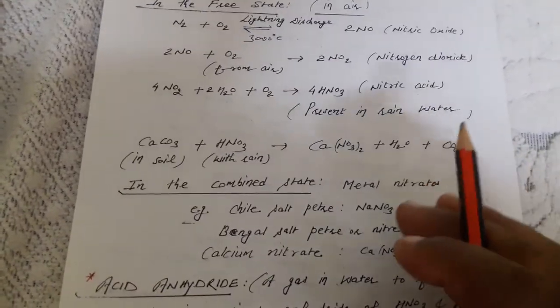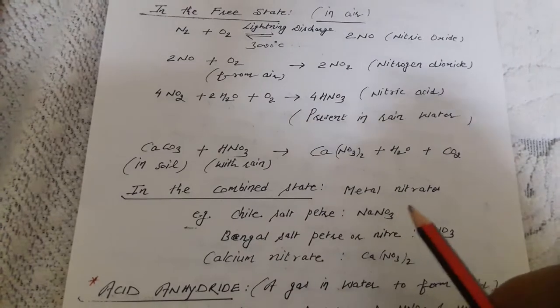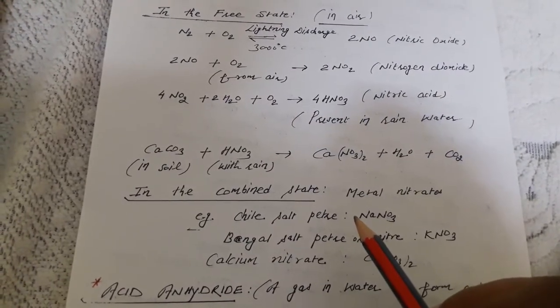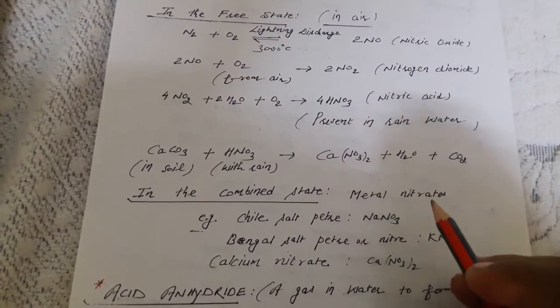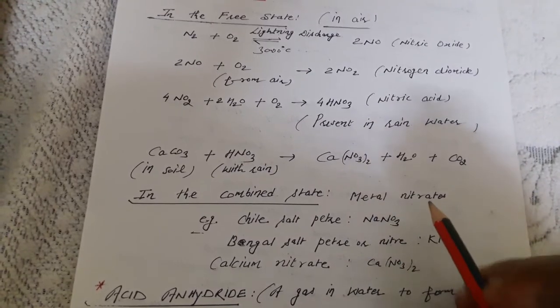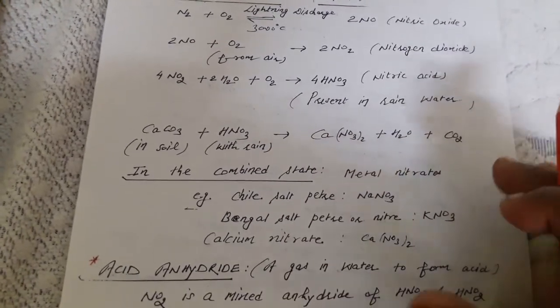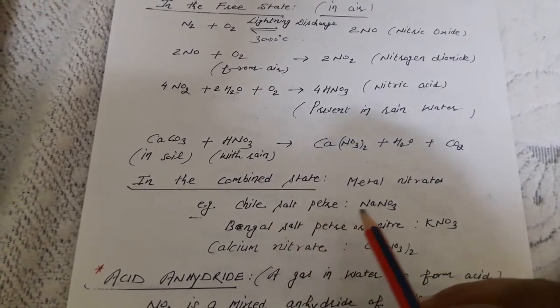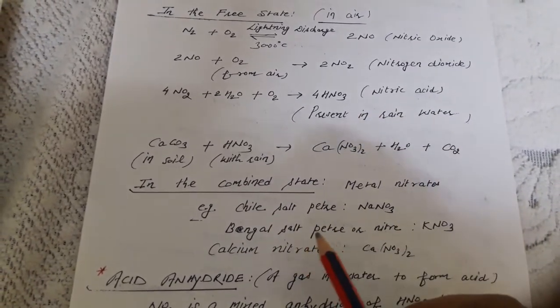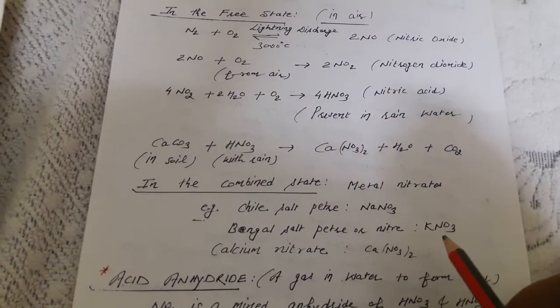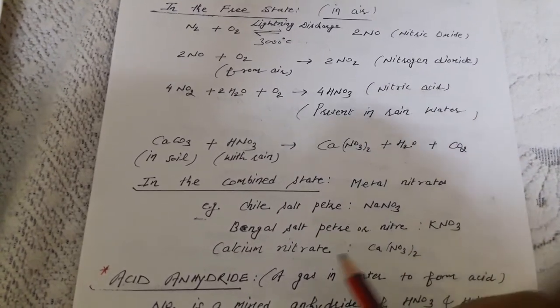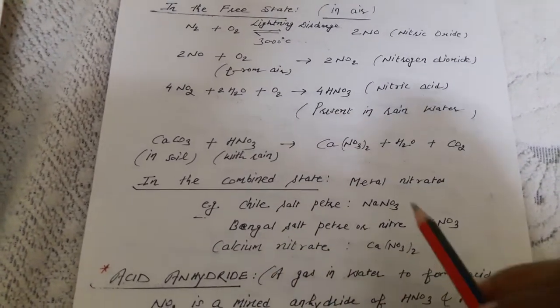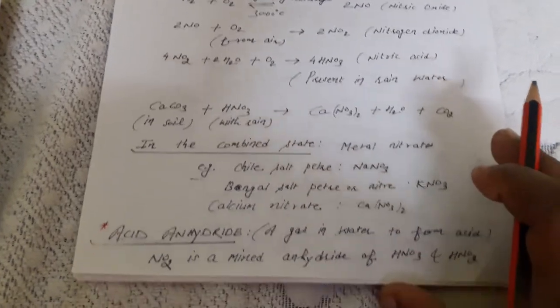Next we talk about the combined state. Combined state of nitrogen is in the form of nitrate, metal nitrate especially, and these are three special or important salts: Chile saltpeter, sodium nitrate; Bengal saltpeter or niter, or Indian saltpeter, potassium nitrate; and calcium nitrate. So these are the three important formulas.